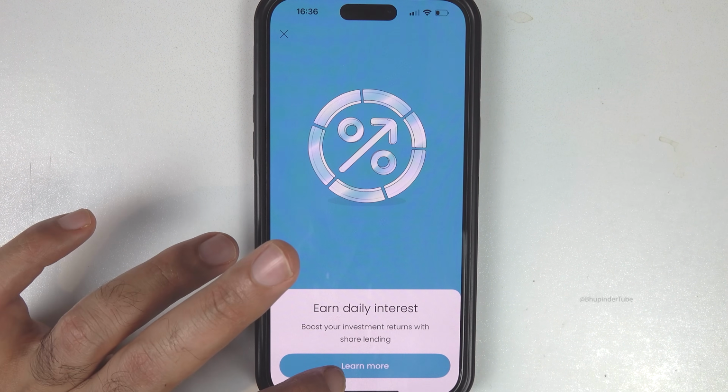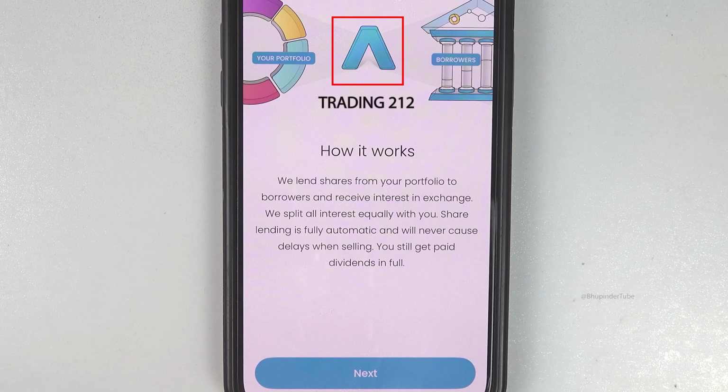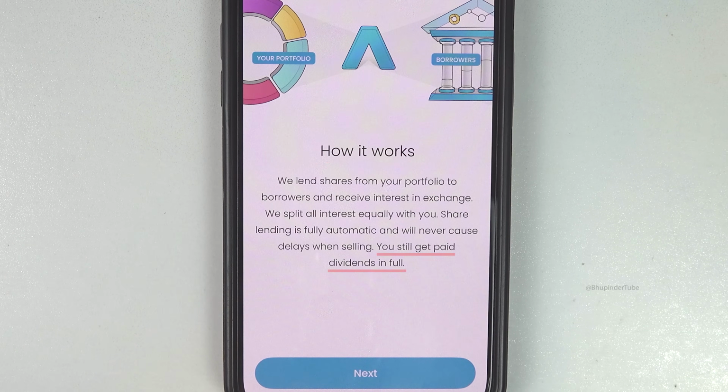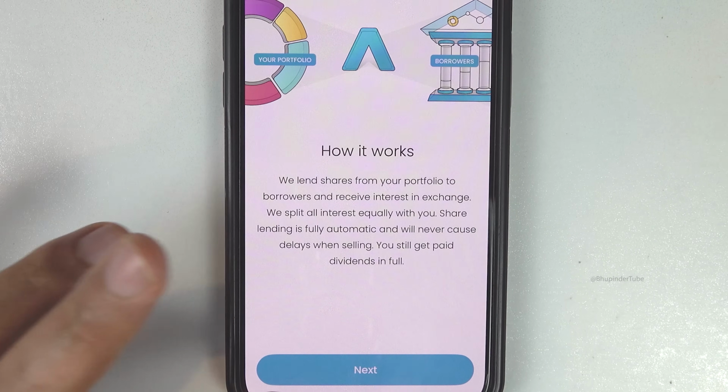Tap on learn more. So basically, Trading 212 would lend your shares to third parties and get a percentage of interest. And the good news is that you will still be entitled to the dividends. Sounds good? Tap on next.